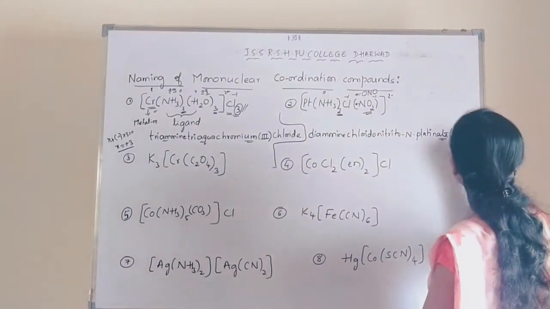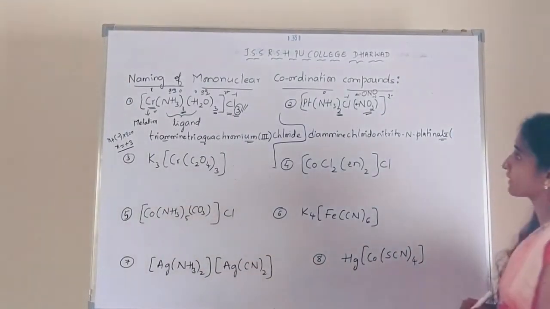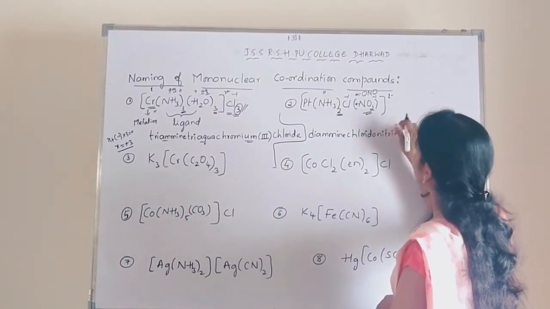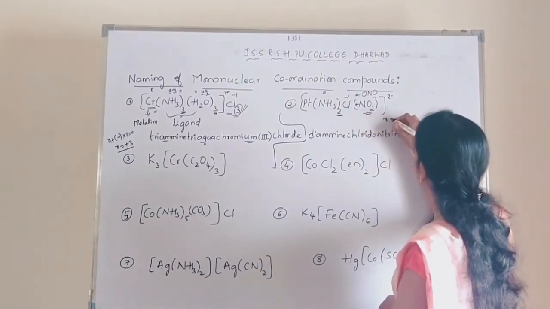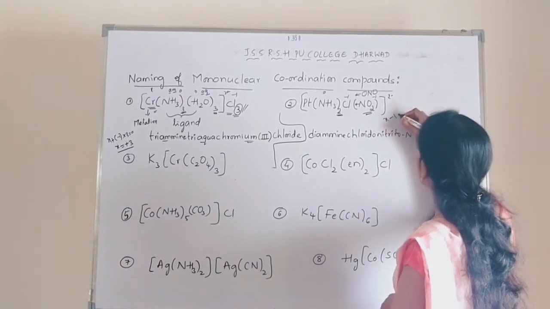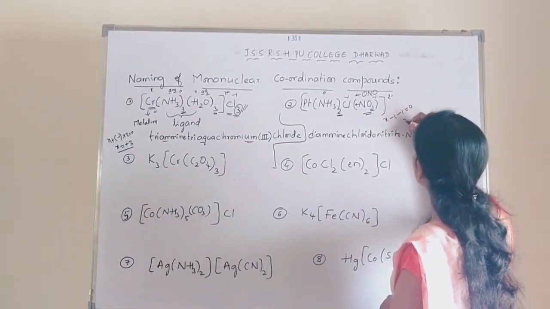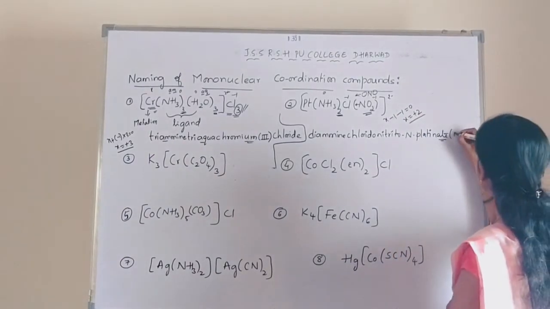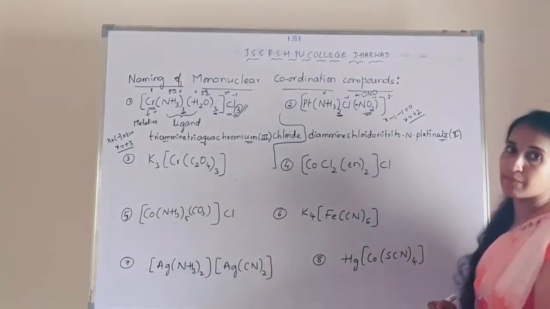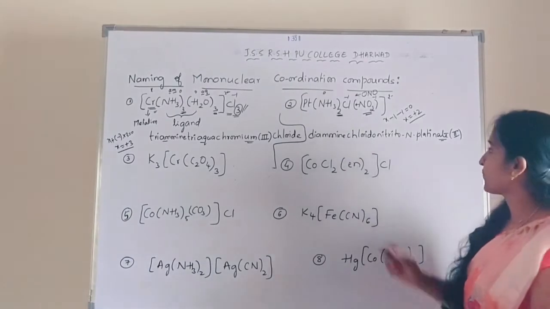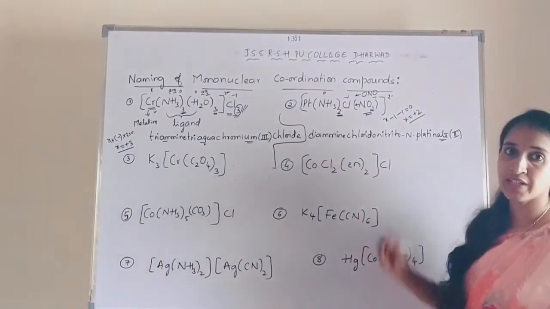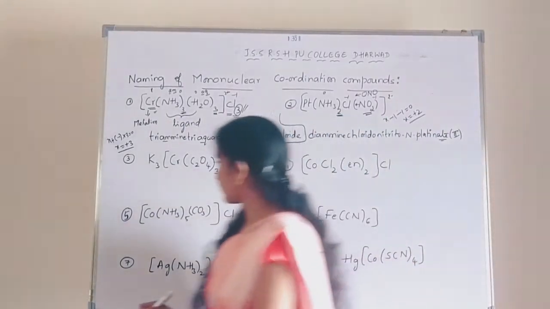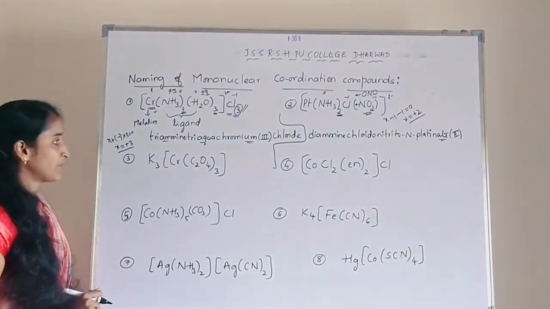Then the oxidation number should be written within the bracket. So it is -1. So X -1 is equal to 0. X is equal to +2. Okay. So 2 is the oxidation number of the platinum. Is it clear? So this is the way to name a coordination compound. Okay. So next, let's go for the next example.